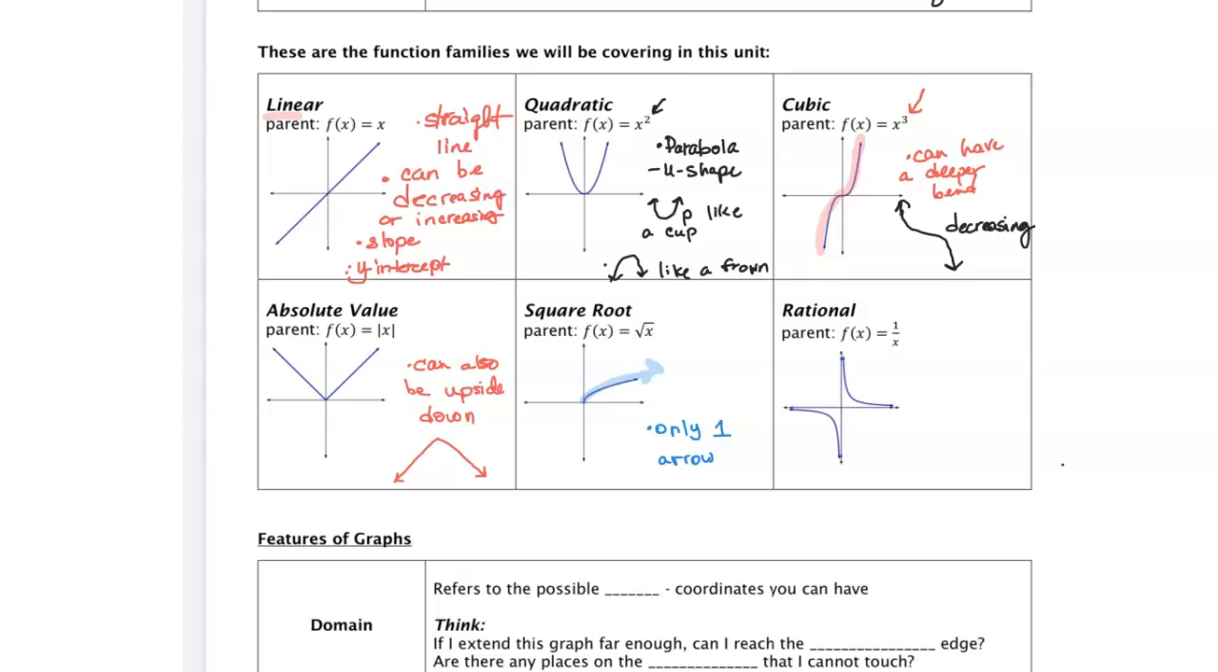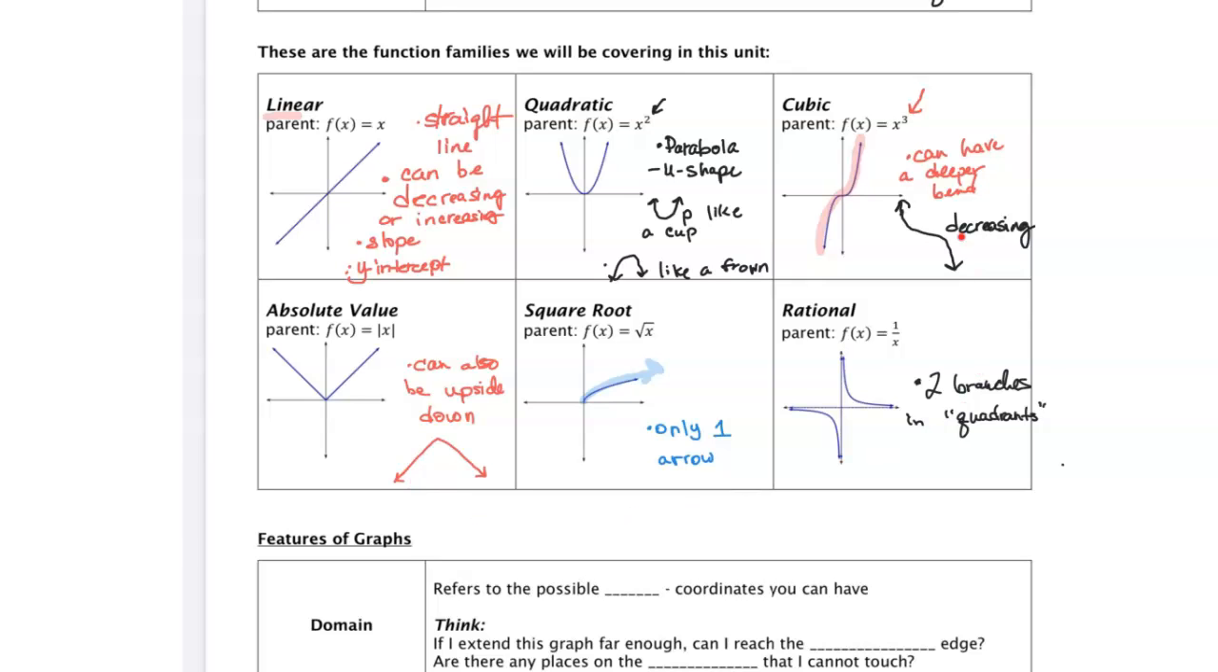Next, we have our rational functions. The parent function is f of x equals 1 over x. And it should be noted that a characteristic here is that it has two branches. And those two branches are in quadrants. So if you can recall, quadrant 1, 2, 3, and 4. In this case, we have two branches here and here, and they're in two different quadrants. And we'll talk about more characteristics for those rational functions as well.